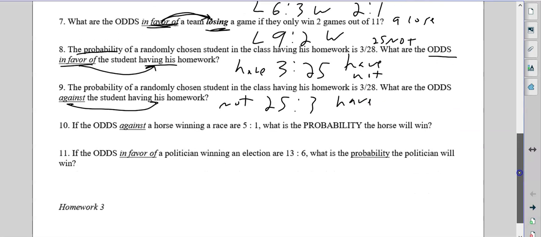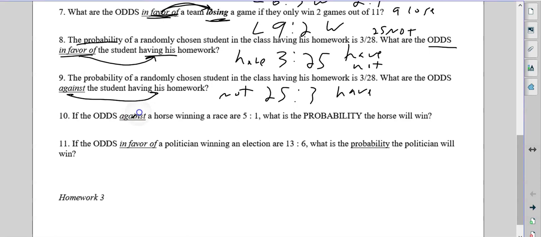Last couple. If the odds against a horse winning are 5 to 1, what's the probability the horse will win? So now we know against winning means winning comes second and losses come first. Probability means, remember, we need the total, which in this case is 6. So that means our bottom number is 6. What's the probability the horse will win? We come over here and look here. It's 1 out of 6.